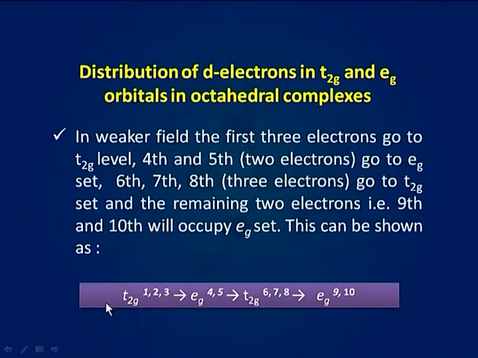This can be shown as first, second and third electron in the t2g set, 4th and 5th in eg, then again 6th, 7th and 8th electron in the t2g set, and 9th and 10th in the eg set of orbitals.